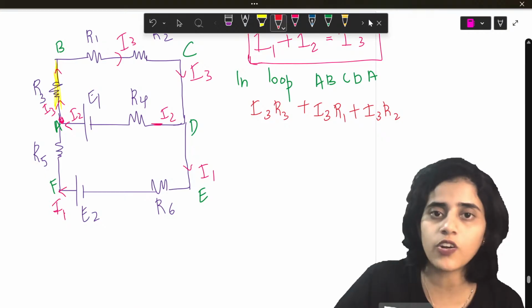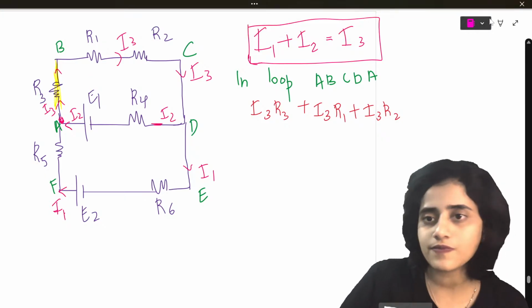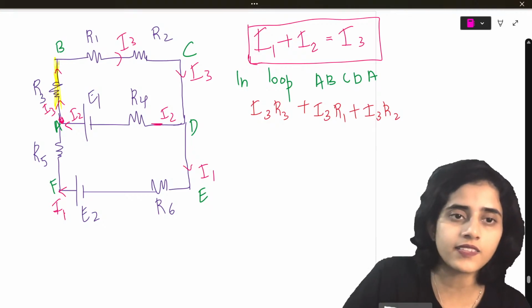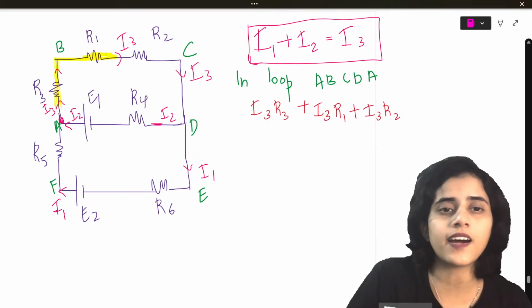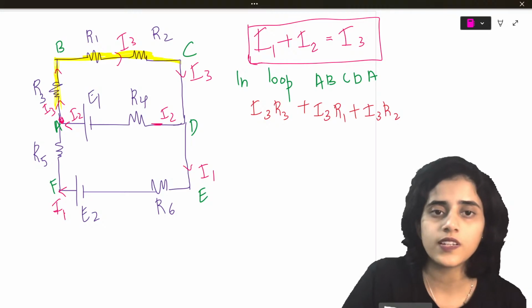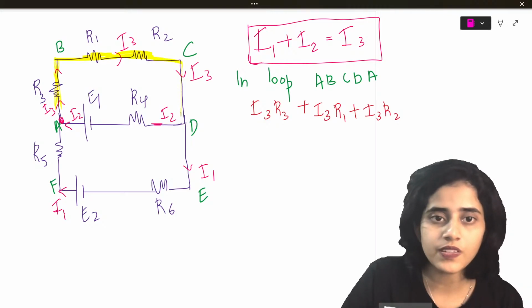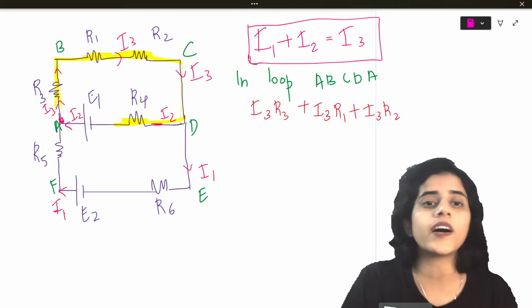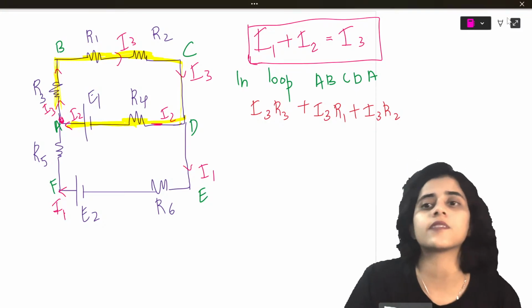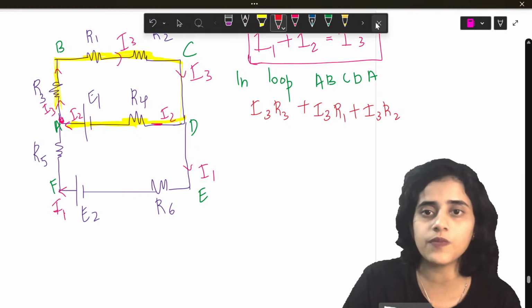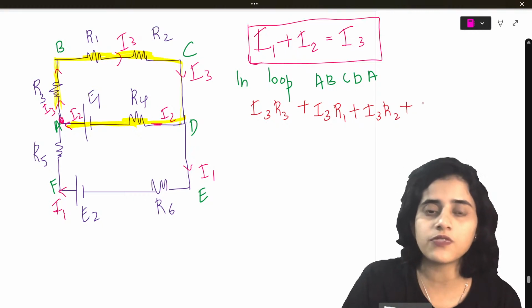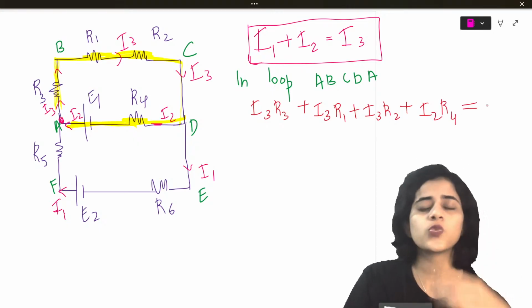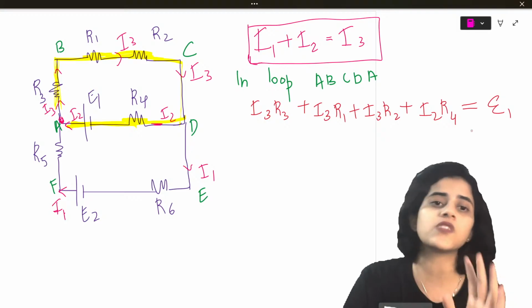Okay, let me draw it along with here. So first I3R3 and then I3R1, I3R2 and then I come down, I reach here. So this is I2R4 and then I reach the cell. That's the path. So plus I2R4 and then I reach the cell. So will it be positive E1 or negative E1?